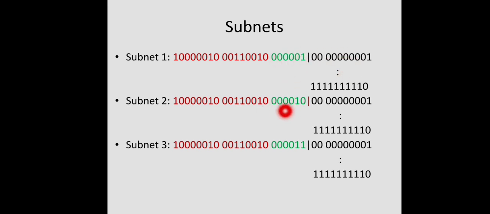Like that, the next subnet has subnet ID 2, and the host numbers range over this much. Like that, every subnet can have this many hosts. Totally we have 10 bits, right? 2 raised to 10 minus 2. All zeros and all ones have to be avoided. So 1022 different addresses can be there in every subnet. This is how different subnets are organized.